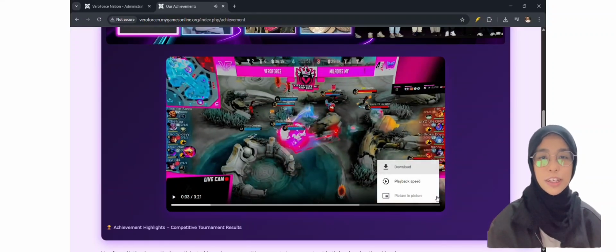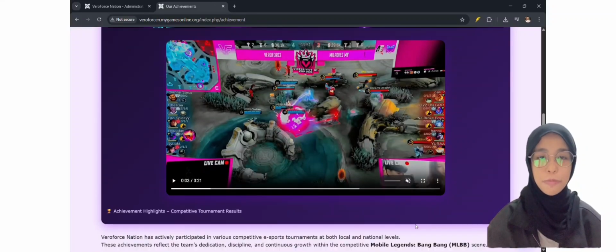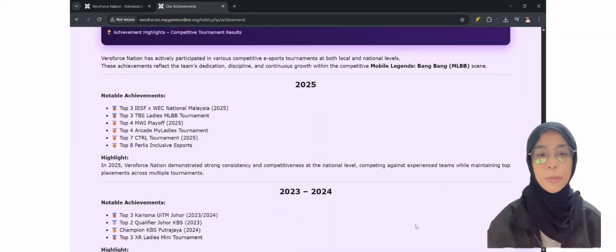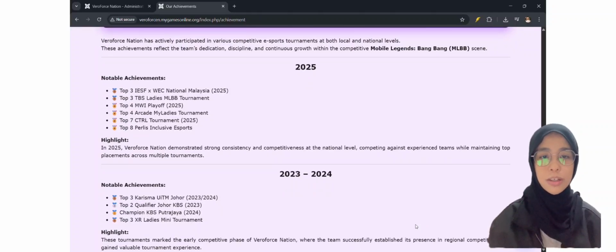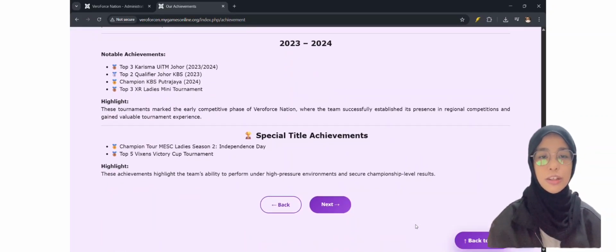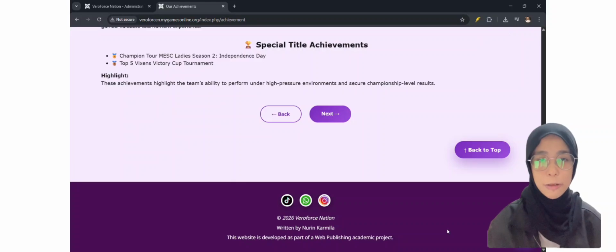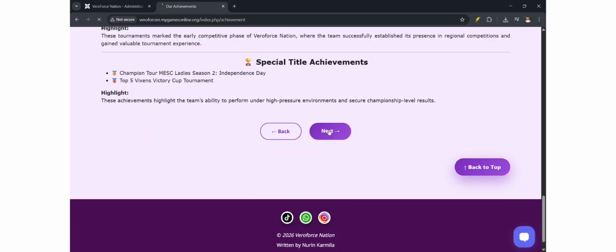Visual elements such as images and content grouping are used to improve readability and presentation. The purpose of the Achievement page is to demonstrate credibility, consistency, and competitive growth while serving as a digital portfolio that highlights the team's success in both local and national esports tournaments.